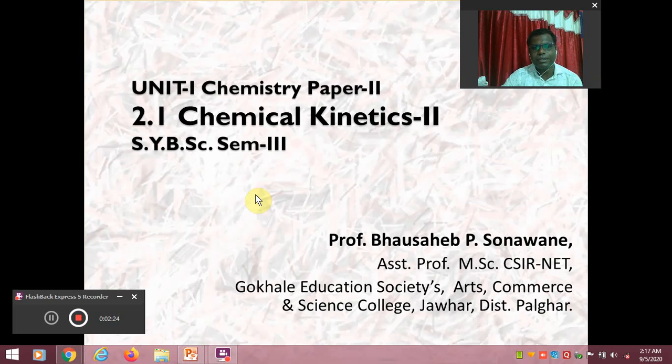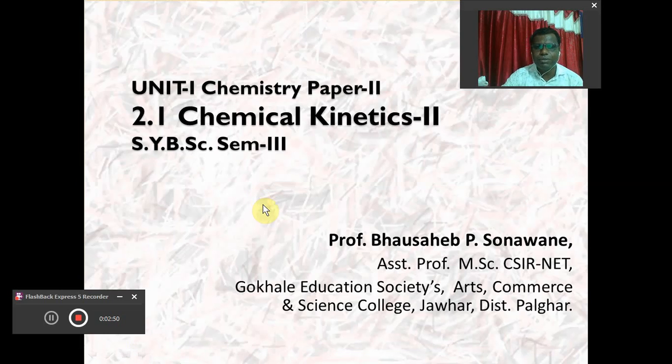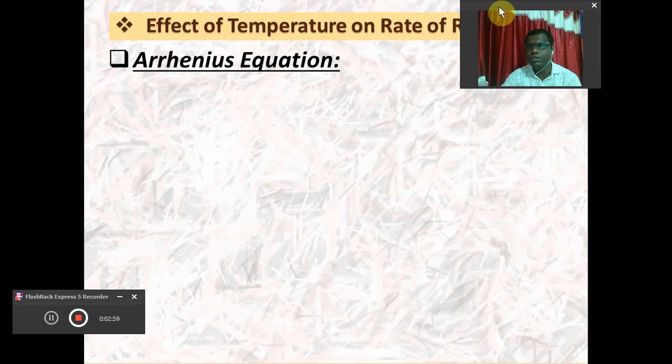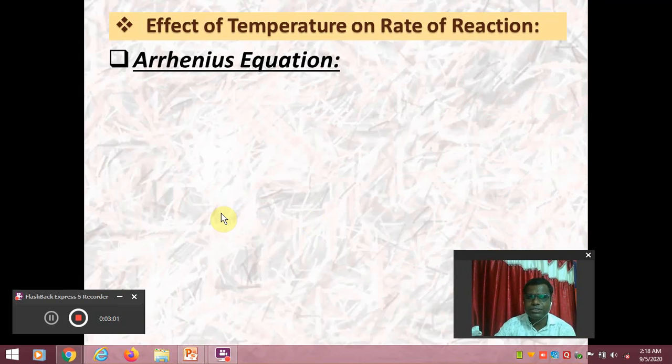But apart from all these factors, one important factor, temperature, also affects the rate of reaction to a large extent. How the rate of reaction depends upon the temperature is given by an equation, and that equation is called the Arrhenius equation. So dear friends, today we will discuss the effect of temperature on the rate of reaction with the help of the Arrhenius equation. What is the Arrhenius equation? What are the assumptions or observations given by it?